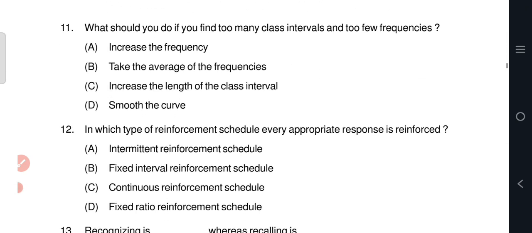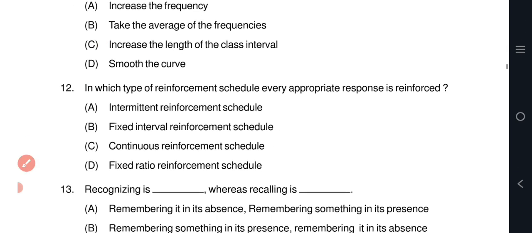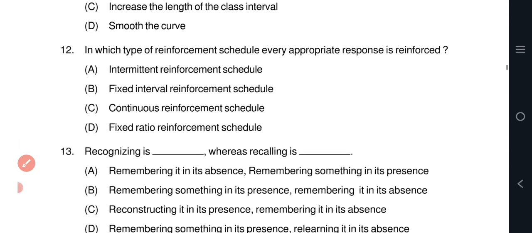Question number 11: what should you do if you find too many class intervals and too few frequencies? Option C, increase the length of the class interval. Question number 12: in which type of reinforcement schedule is every appropriate response reinforced? The correct answer is option C.